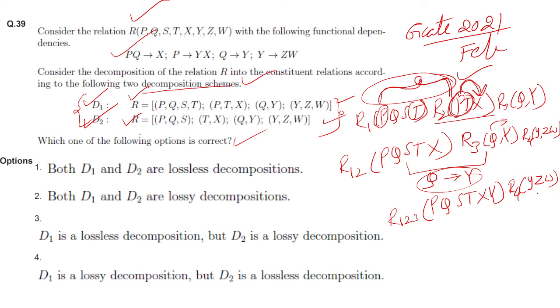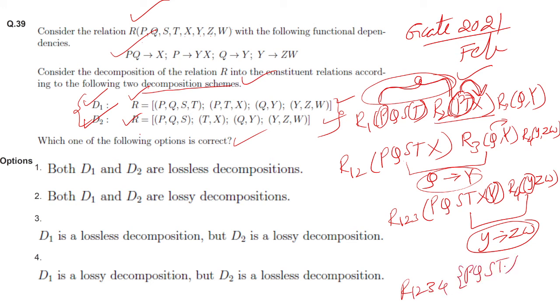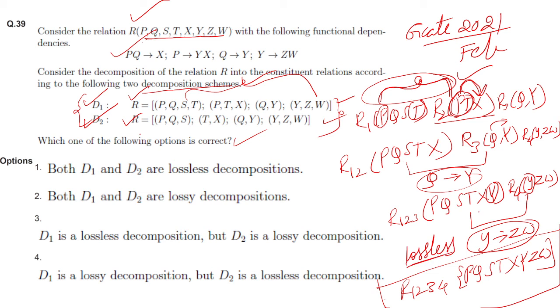Is there any common attribute between these two? Yes, Y is common. R123 intersection R4 is Y, and Y is a key for ZW. That means we can combine these two relations into PQSTXYZW. We are getting the original relation, right? After combining all the relations we are getting the original relation. That's why this is a lossless decomposition. We are not losing anything.